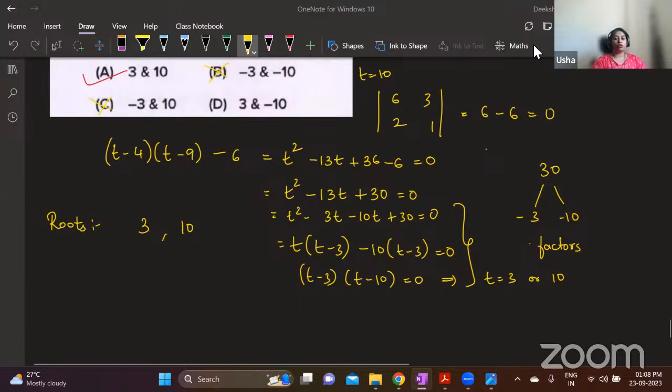Okay. Now to solve this, we will take the general term formula. What is the general term formula? T(r+1) is equal to nCr into x power r into a power n minus r. This is the formula for the general term.